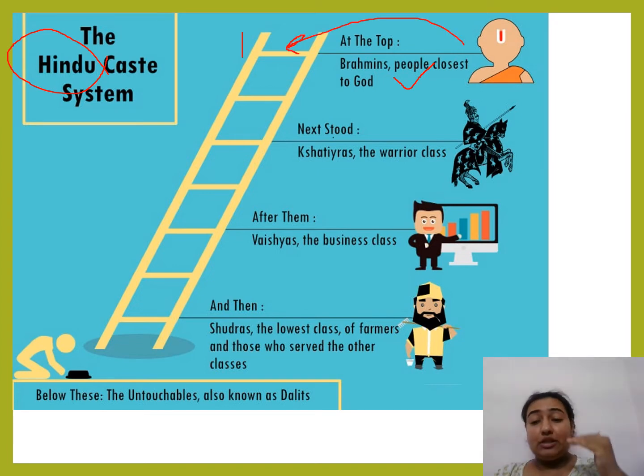Now let's come down and see who was second in the ladder. Next were the Kshatriyas. Kshatriyas were also known as warrior people, and they belonged to the warrior class. Warriors also had some importance and respect. Why? Because they were fighting for the country. They were fighting wars, they were bringing medals for the country. So they stood second in the ladder.